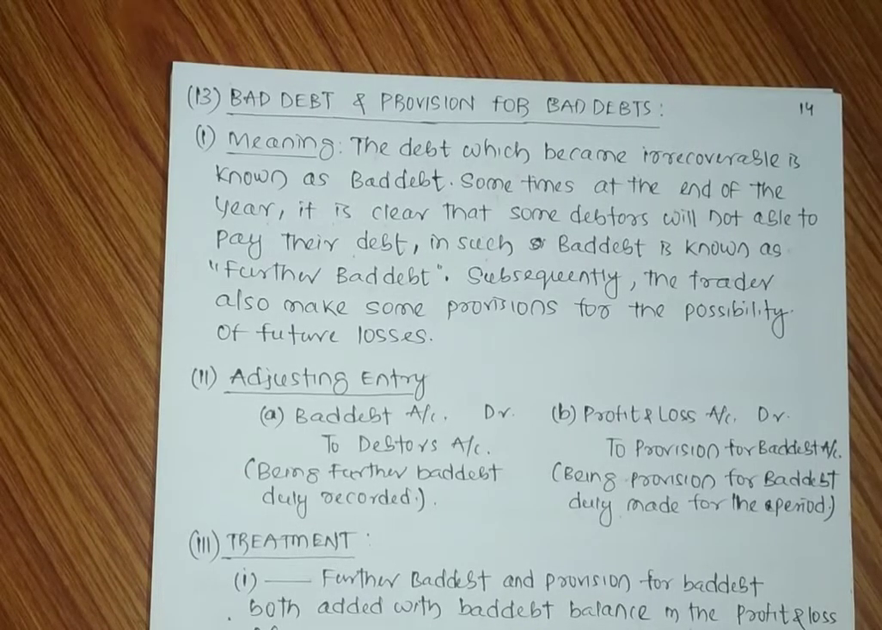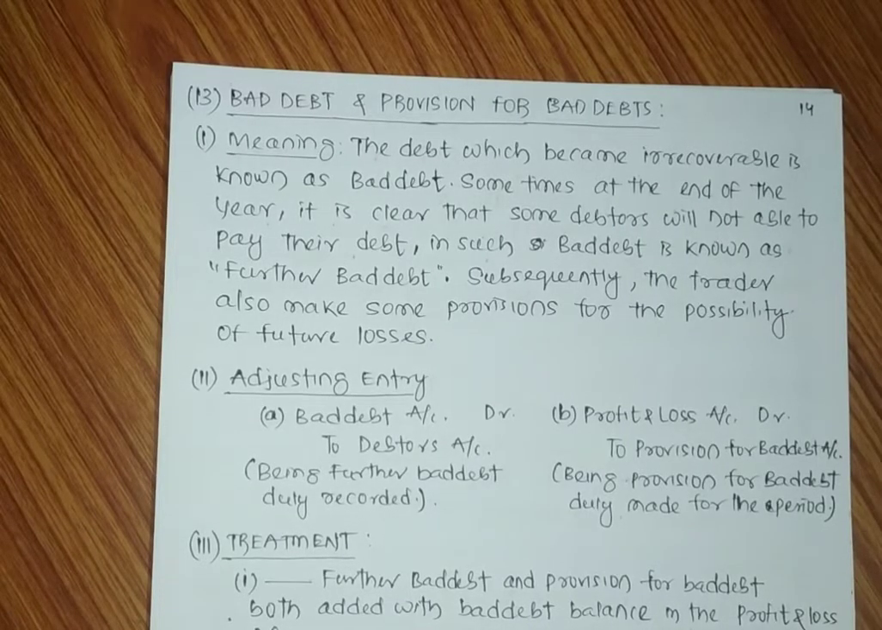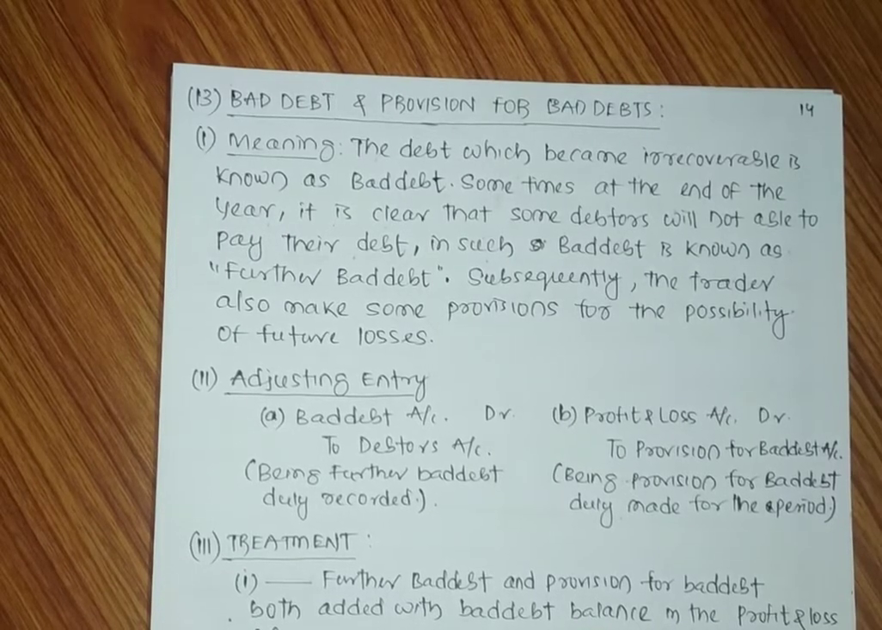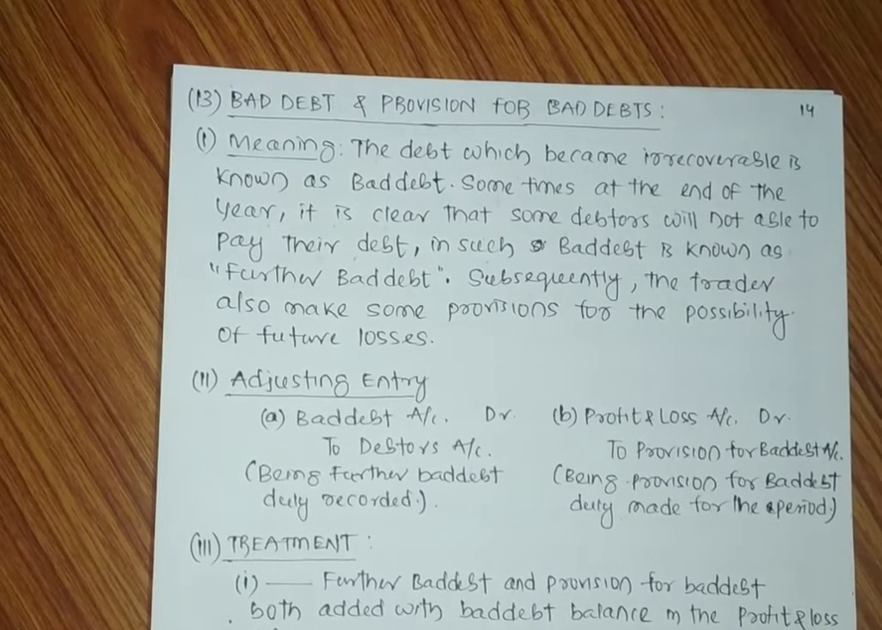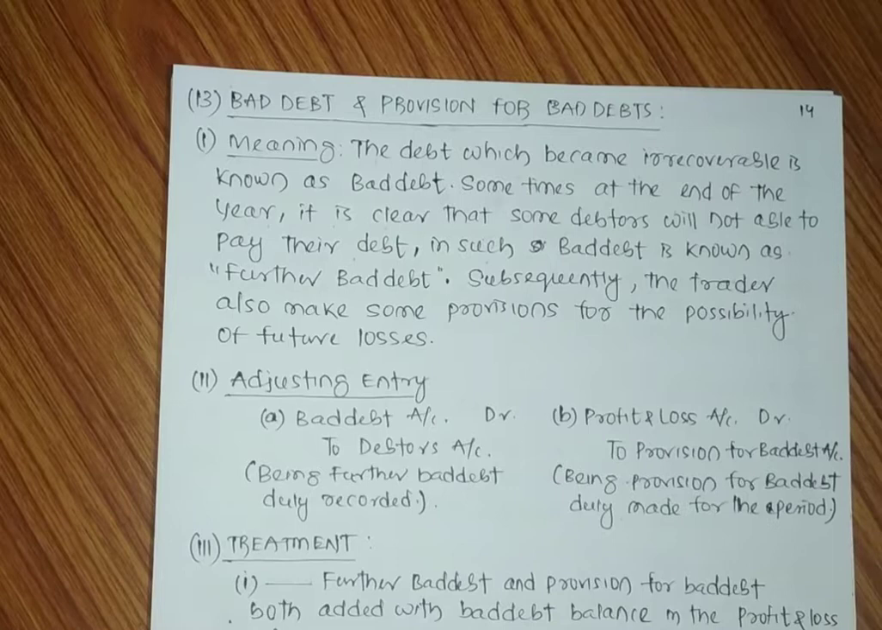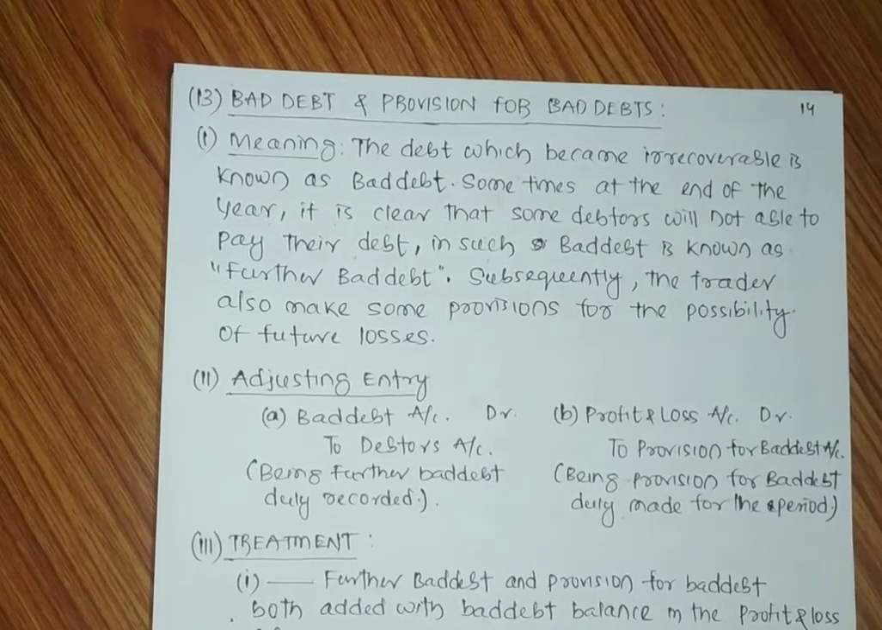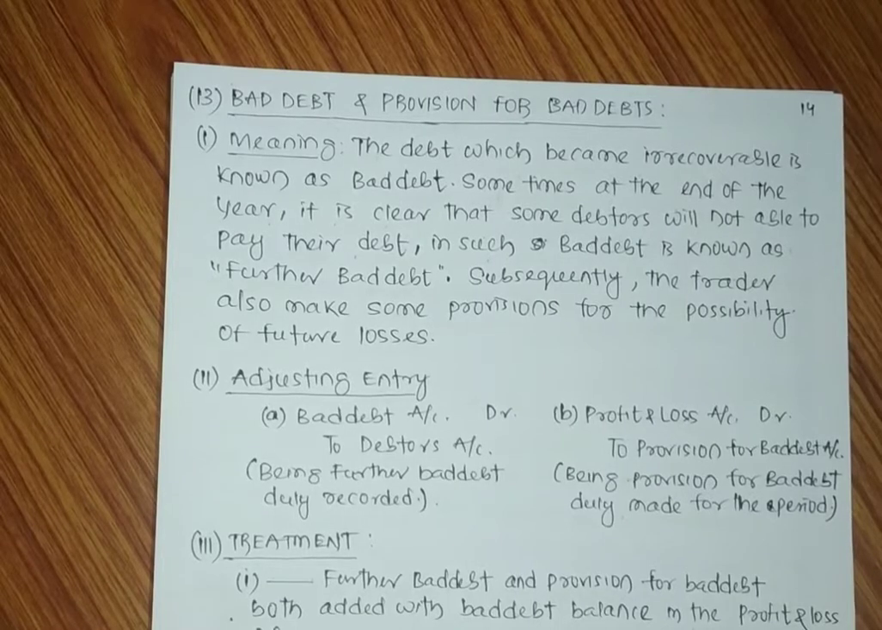And due to the risks of bad debt, sometimes the trader makes provisions in advance for the loss of bad debt. It is also based on the conservatism principle that for future losses we have to make provisions. So in this adjustment we have to consider two things. One is further bad debt, another one is provision for bad debt.